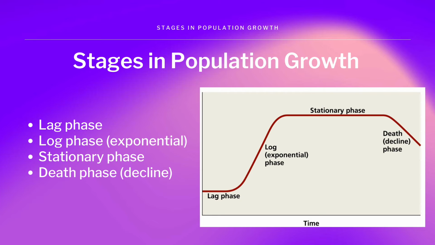There are four stages in population growth. Starting with the lag phase, the population is small but resources are abundant. This leads to rapid growth and faster consumption of resources, the exponential phase. When the carrying capacity or limit is reached, there is zero population growth as seen in the stationary phase. Lastly, the decline phase is when the population has exceeded carrying capacity.